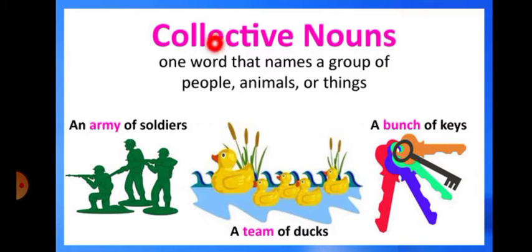Now, a collective noun is one word that names a group of people, animals, or things. As you can see, here is a group of people: an army of soldiers. When so many soldiers are staying together at a place, we call it an army of soldiers. And for animals, here are so many ducks, so we will say a team of ducks. Here are so many keys, so we will say a bunch of keys. So these collective nouns are used for people, animals, or things.